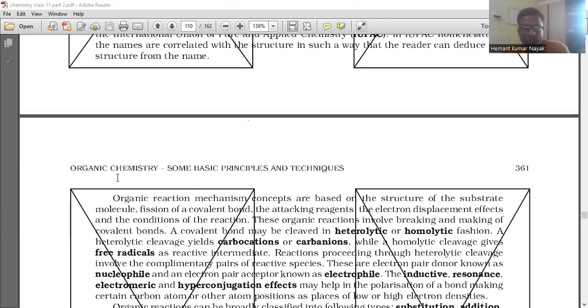Then isomerism, different types of isomerism, and then reactions, how reactions occur, different types of reactions, and some effects like the inductive effect and the resonance effect, hyperconjugation, carbocation, carbanion, nucleophiles, electrophiles, and after that estimation of organic compounds, like different elements, qualitative and quantitative. In qualitative in short, and in quantitative for carbon, nitrogen, sulfur, phosphorus, oxygen.